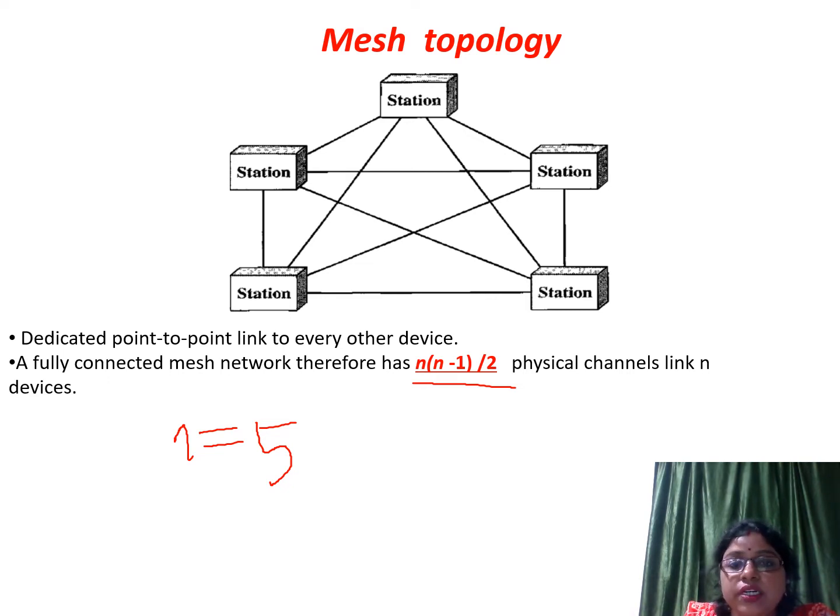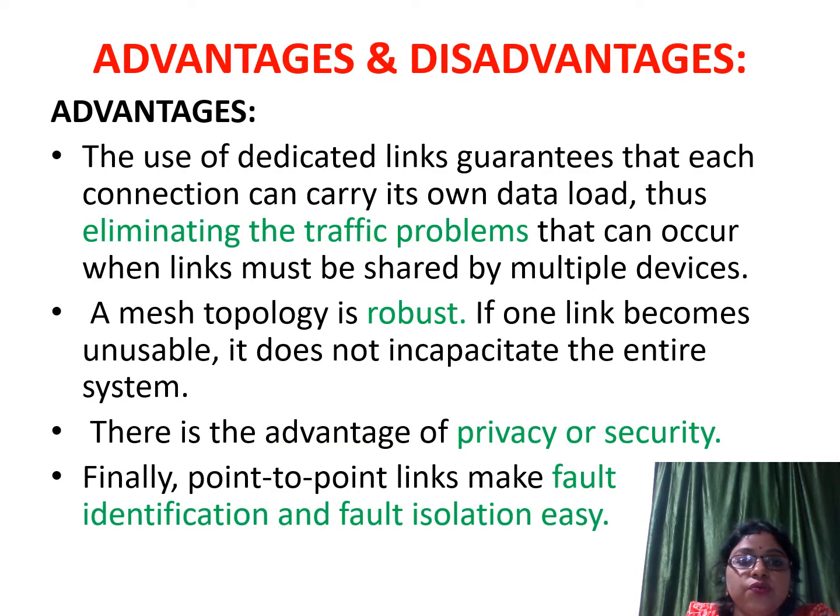Now we will discuss the advantages and disadvantages of mesh topology. First we go for the advantages. First advantage is that it eliminates the traffic problem. As you can see in the diagram in the previous slide, each device is connected to every other device by a point-to-point connection.